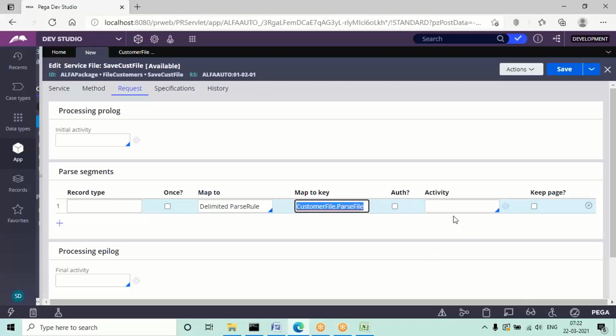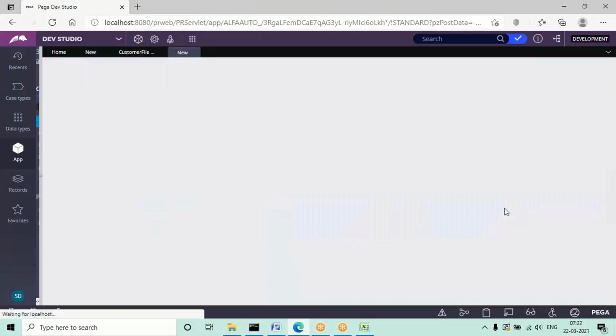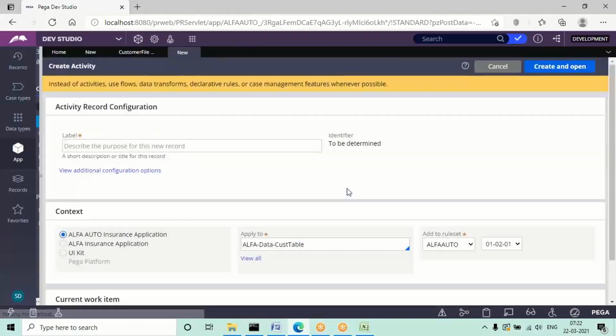Okay, then the next step is to create the activity. The activity will also be created in the table class only, but the open option is given here. So what you can do is directly open the activity from here, so automatically this rule will be created in the table class. So open the activity now, after giving the parse rule name, and this will be the activity. This time we are going to create it in the table class.